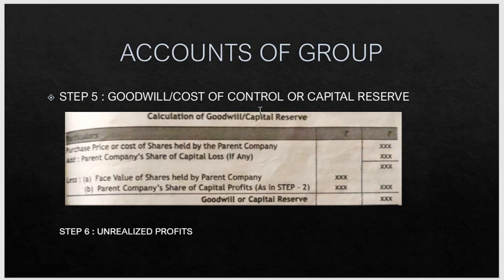So when it is purchased at an excess, it is goodwill. When it is purchased at a price less than the paid up value of the shares, that difference is known as capital reserve. The amount of capital reserve will be shown on the liability side of the consolidated balance sheet.